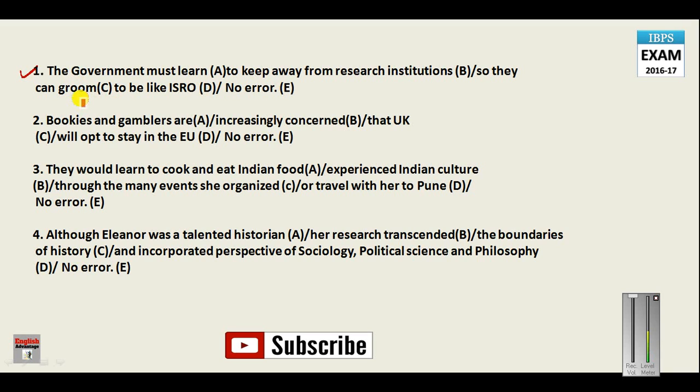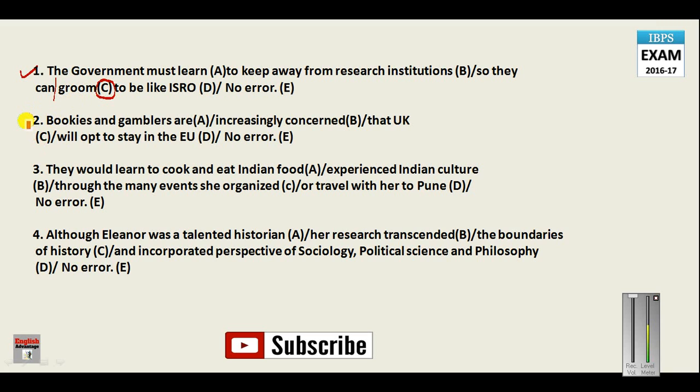So here, in place of "so they can groom", you should write "so they can be groomed". You should write this sentence in passive voice rather than in active voice. Only then can this sentence be corrected, as it is grammatically incorrect. "So they can groom" means the research institutes will groom on their own, which would be completely incorrect. So you have to change this part into "so they can be groomed". Your answer will be C, because the problem lies in part C.